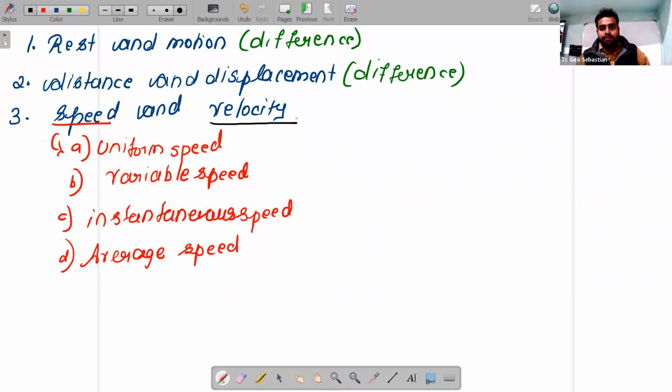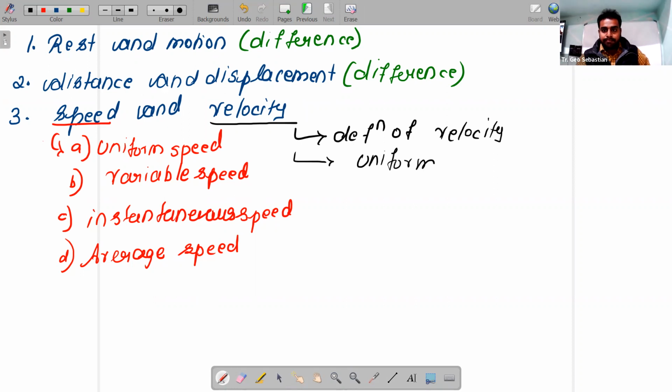In velocity, first you should study the definition of velocity. Definition of velocity, that is important. Symbol also you should remember. Then next you should remember what do you mean by uniform velocity? Another term, what do you mean by variable velocity?